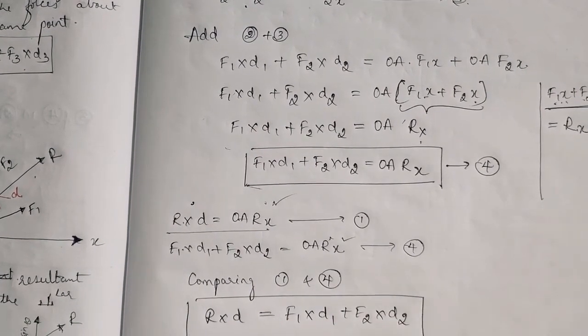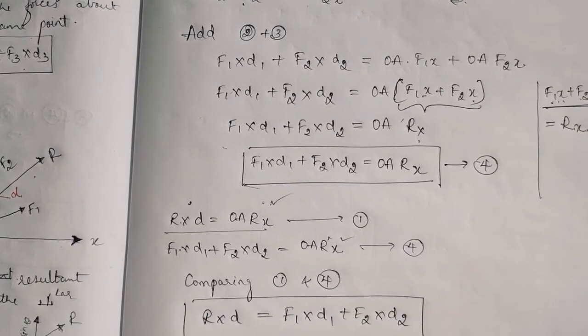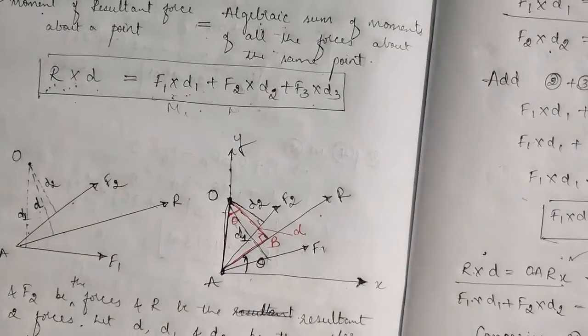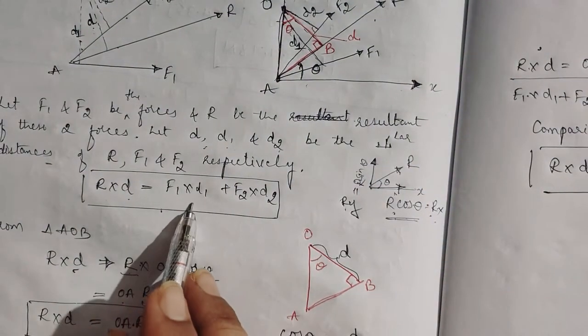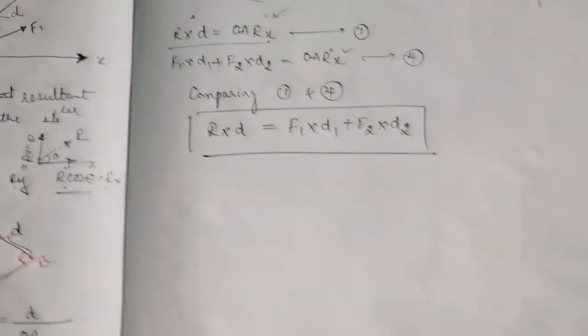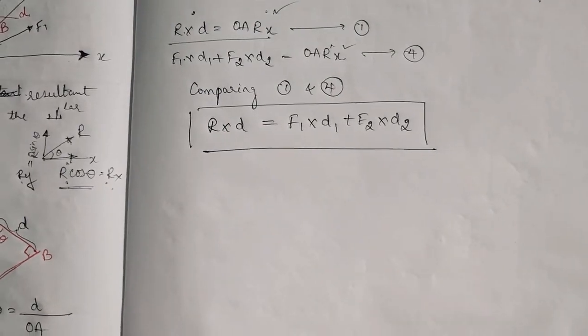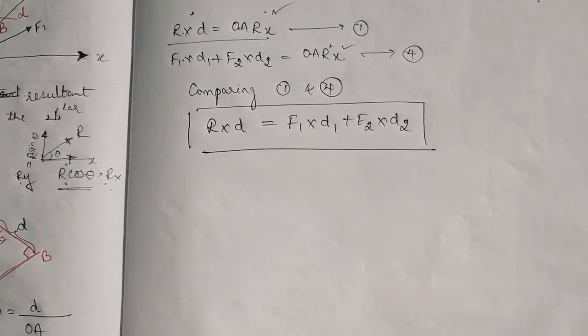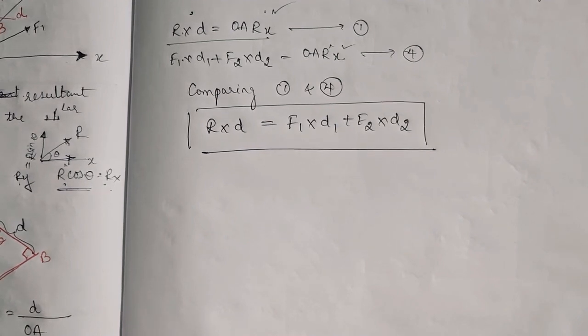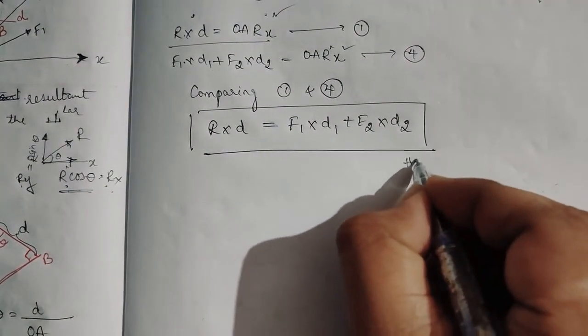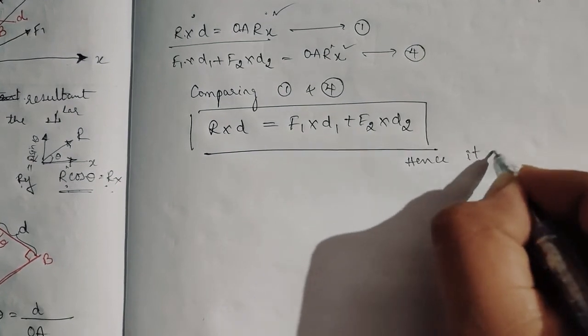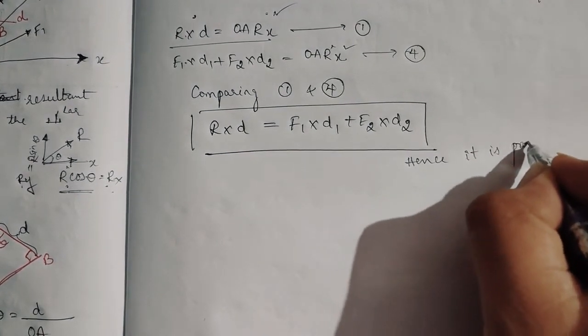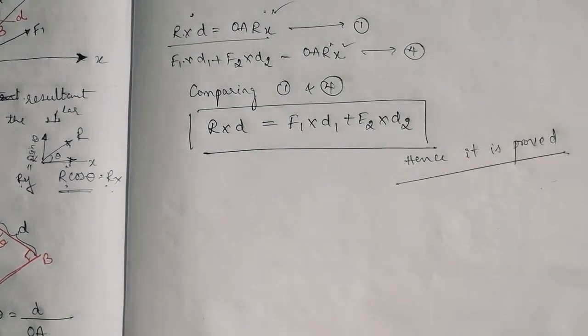What we had to prove was R into D is equal to F1 into D1 plus F2 into D2, and we got the same. Hence it is proved. So this is how we proved Varignon's theorem.